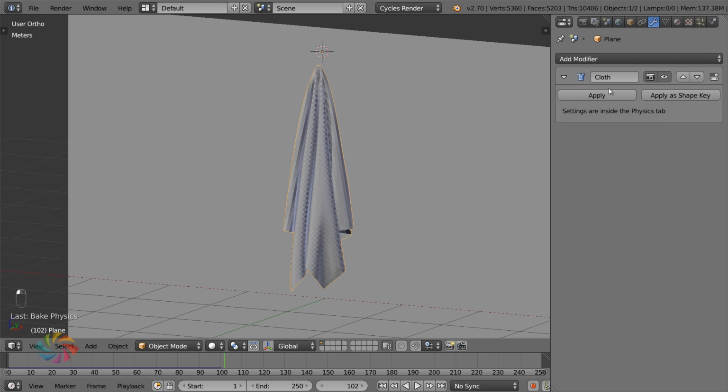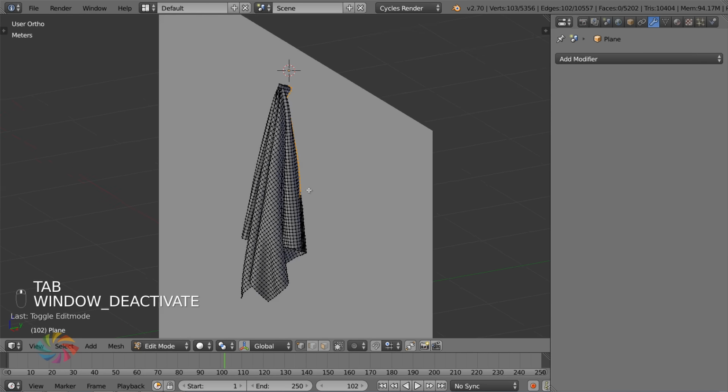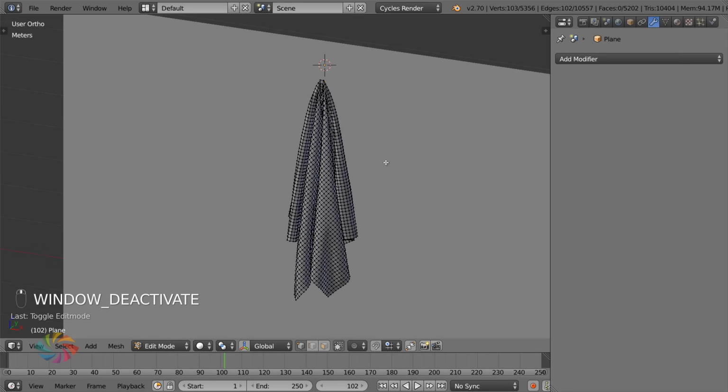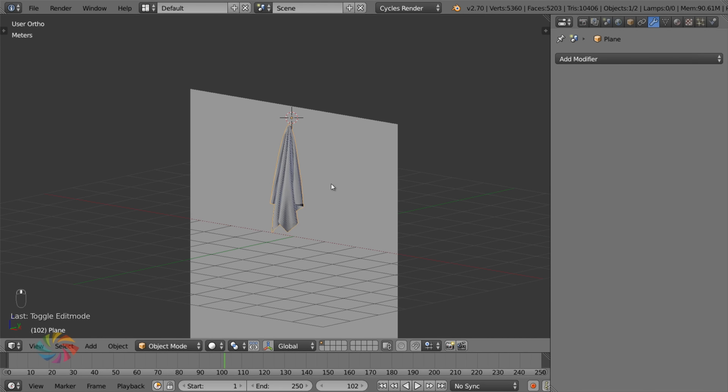So the way to freeze it is you go over to the modifier and you just click apply like that. So now this is frozen in that position. So if you made a mistake, unfortunately, it's now set in stone. All right, so excellent. We now have our cloth set up. Now we can get on with the rest of it.